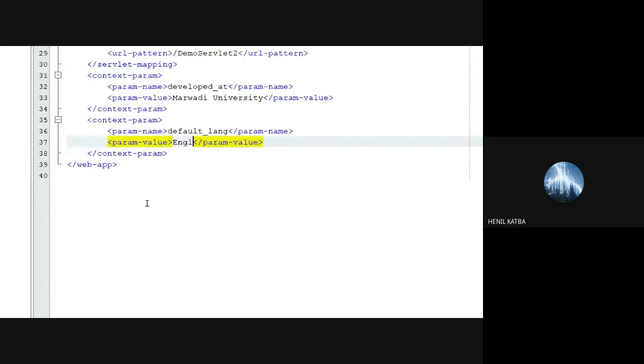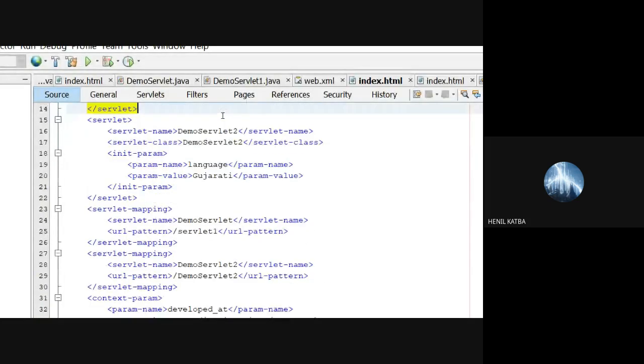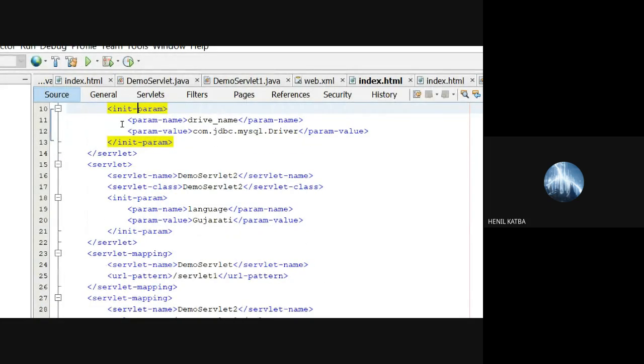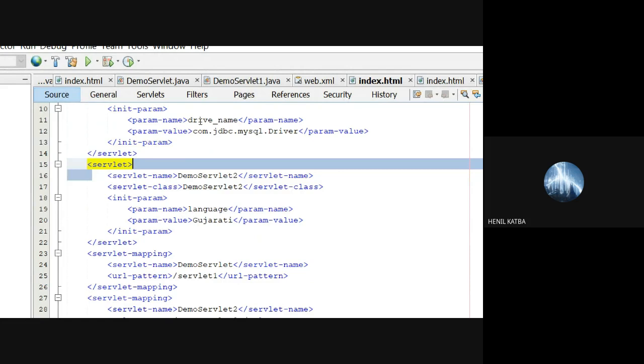So by default the entire website will be in English. At times I want to change it for a particular page, for example, demo servlet. I want the language to be Gujarati only for this page. So in that case, I can set the variable.